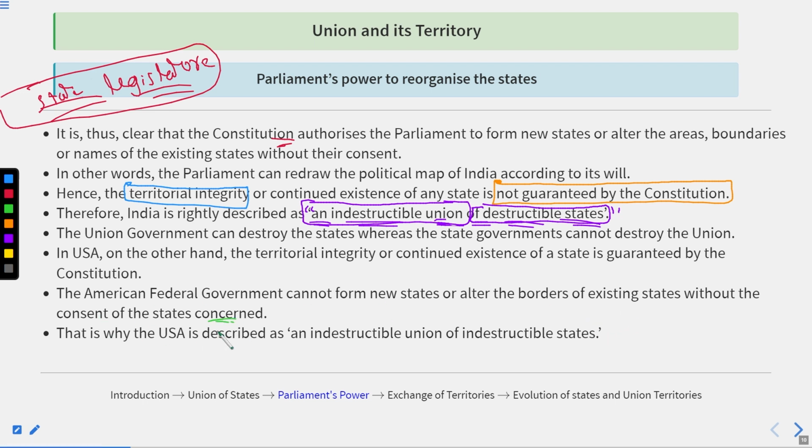All right. That is why the US is described as an indestructible union of indestructible states.